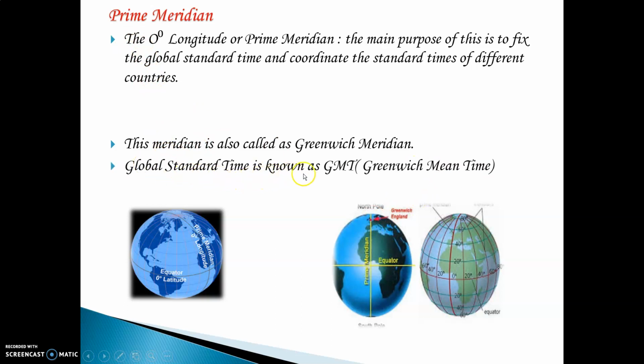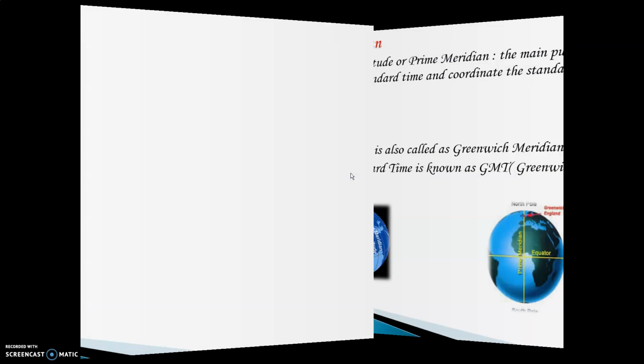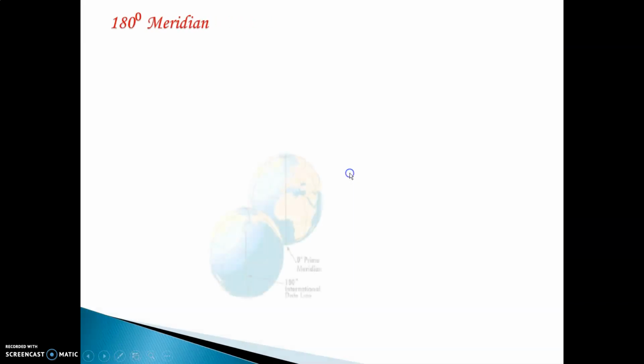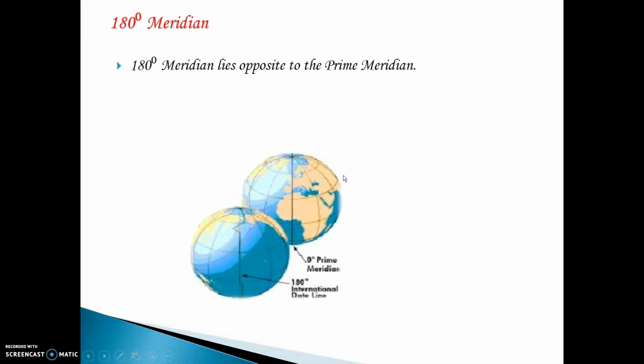Global Standard Time is known as GMT, Greenwich Mean Time. Global Standard Time means the time which is followed by the entire world. It is known as GMT, and Greenwich Mean Time is the full form of GMT. The next important meridian, which lies opposite to the prime meridian, is the 180-degree meridian.